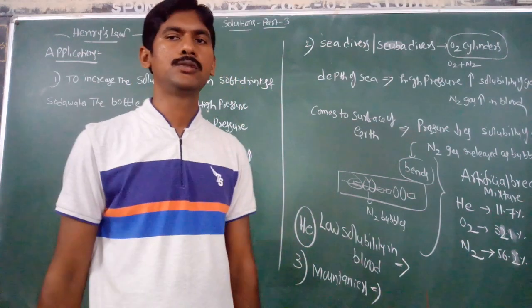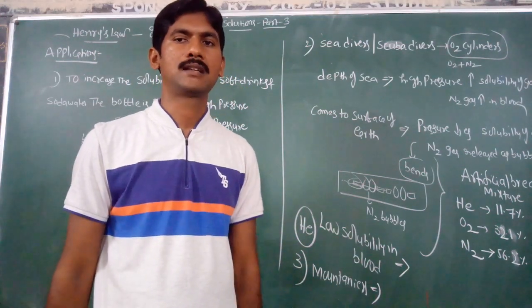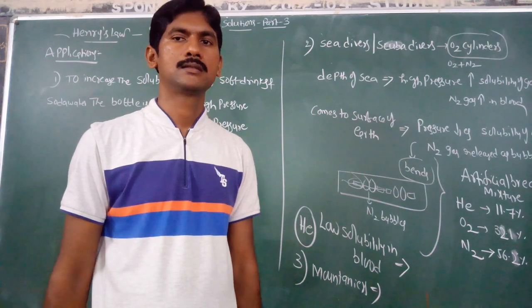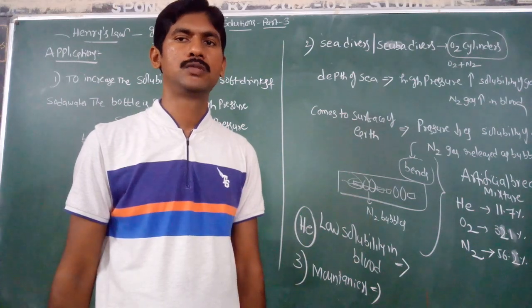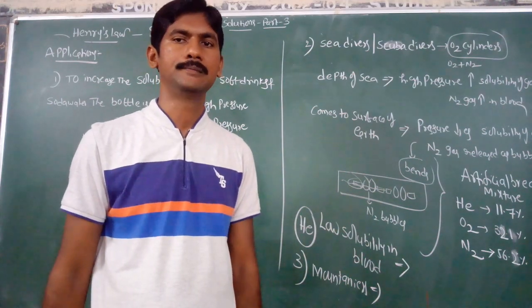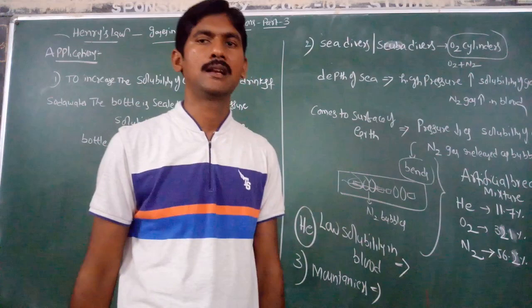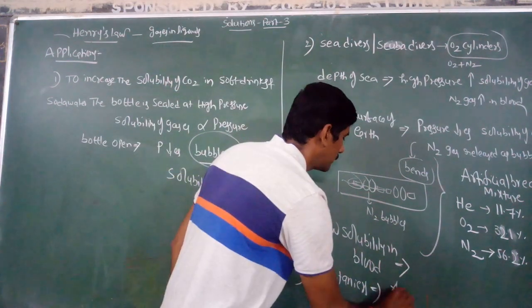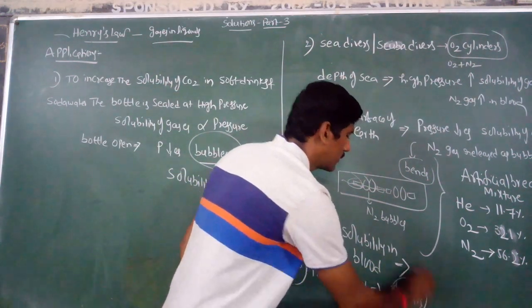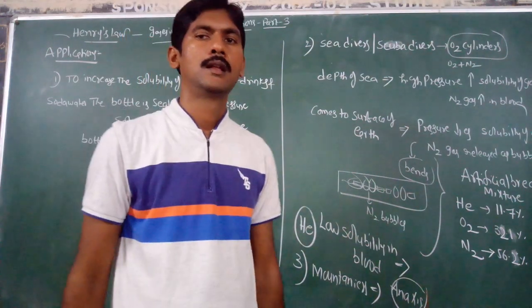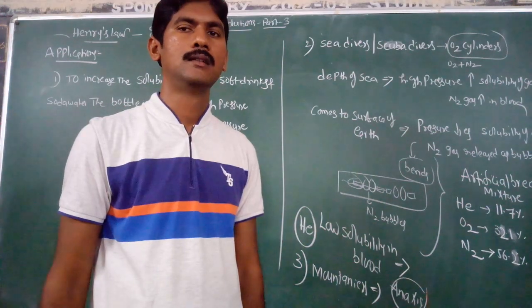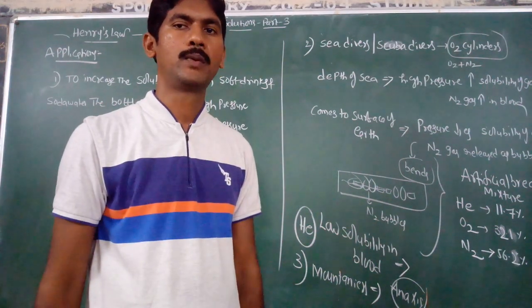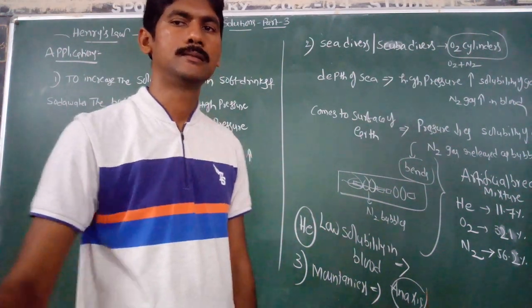Because at high altitudes the atmospheric pressure is low. If pressure is low, the solubility of oxygen in the blood is also low, which will cause a condition called anoxia. Therefore, mountaineers carry oxygen cylinders to prevent that anoxia situation.